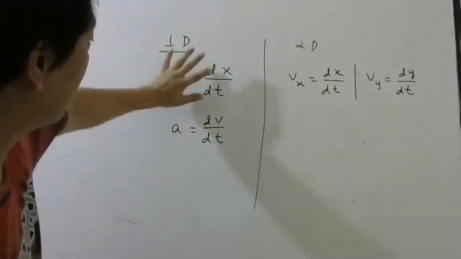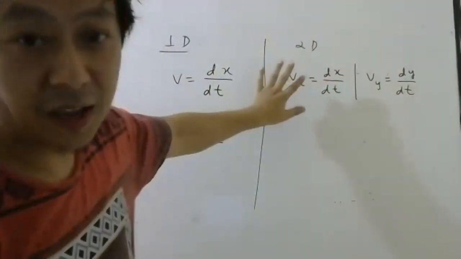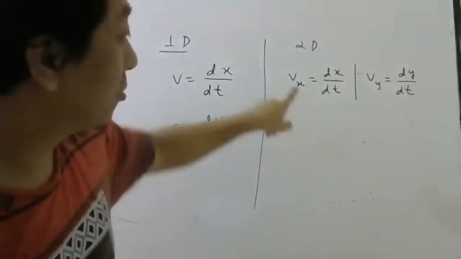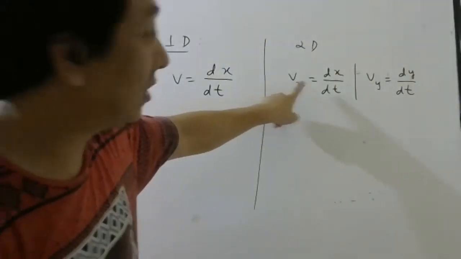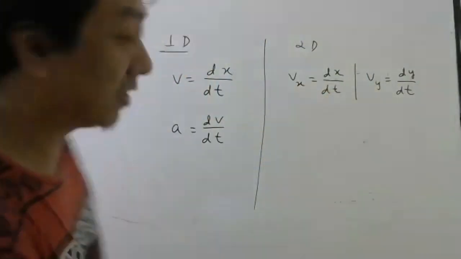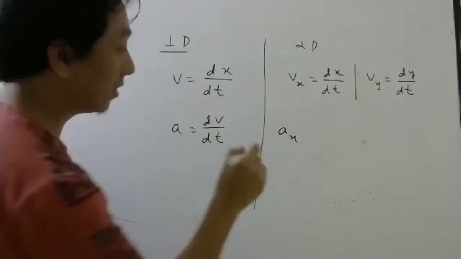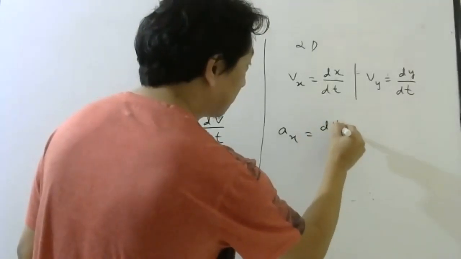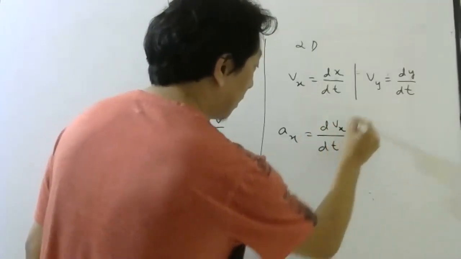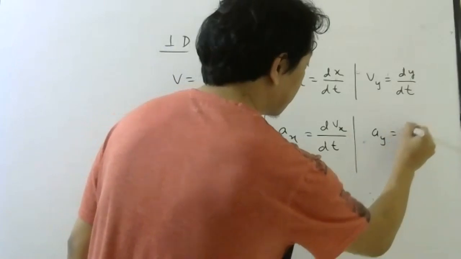So same equation you have to write 2 times, one for x-axis, one for y-axis. So this is the x component of velocity, this is the y component of velocity. Similarly for acceleration, same thing you have to write 2 times, one for x and one for y.